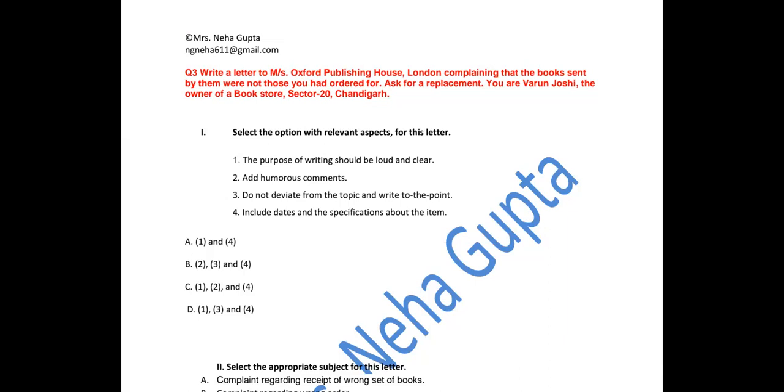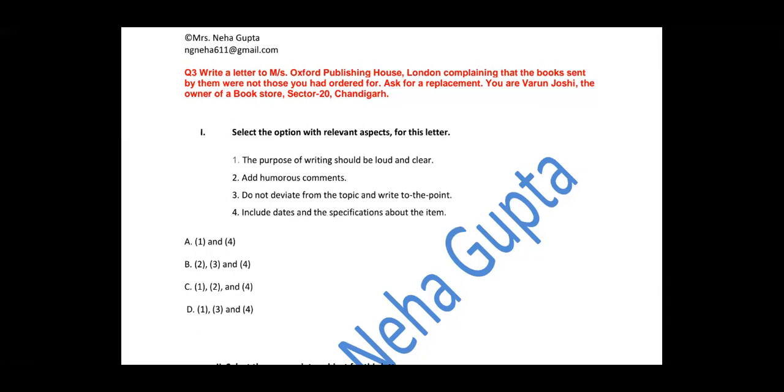The first question. Select the option with relevant aspects for this letter. So what should be there in the letter? The purpose of writing should be loud and clear. Do you feel that this should be part of any formal letter? Yes. Add humorous comments. Are you writing an informal letter? So why would you add humorous comments? No, not at all. Do not deviate from the topic and write to the point. Do not talk about the weather being very good there. You have to directly say that the books that you have sent are the wrong ones because I had ordered something else. So this is appropriate for the letter.